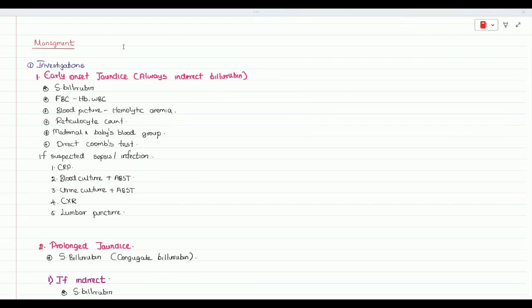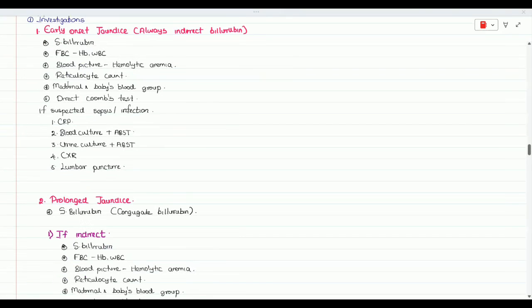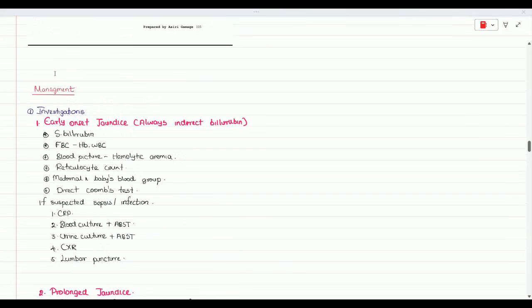Okay. Then we will go to the management, the investigation. They will also start the discussion from the investigation. For that, the classification we did is very, very important. We have to find what is the stage, what is the type of the jaundice, whether it's early onset jaundice or prolonged jaundice. Early onset jaundice means that is always indirect bilirubinemia.